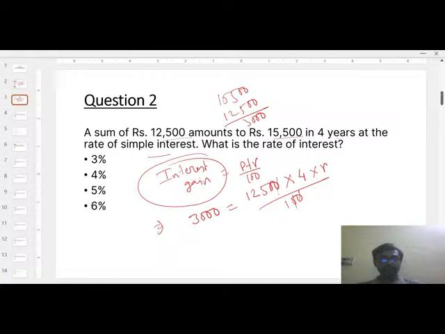So the zeros of 100 will be cancelled out. The value will be 3,000 divided by 125 divided by 4, so R will be 6. So the correct option will be option D, 6. You have to remember only one single formula, and with that one formula you can calculate all the questions from simple interest.